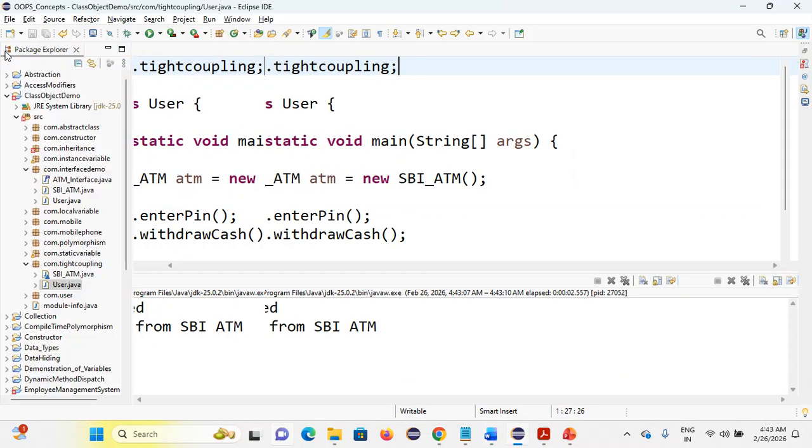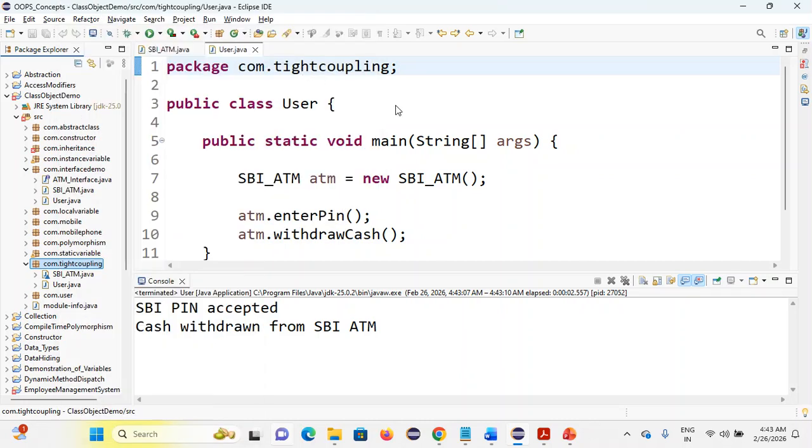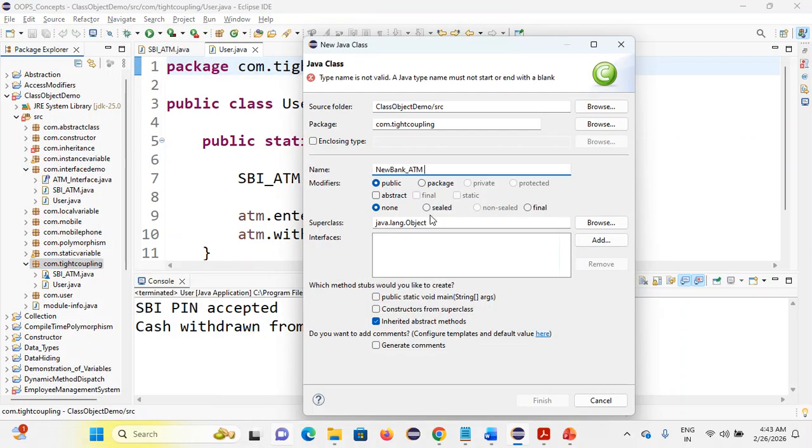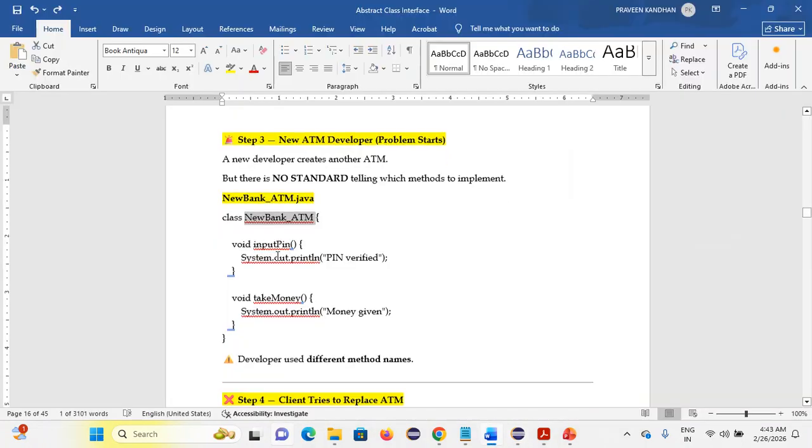I'm creating one more class now. Click finish, then copy paste that function.